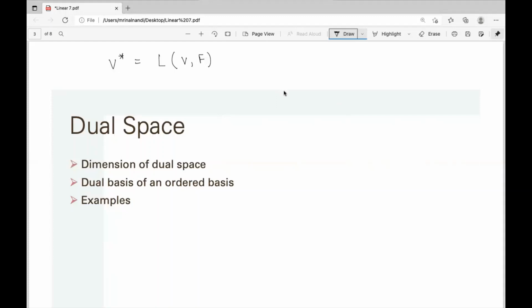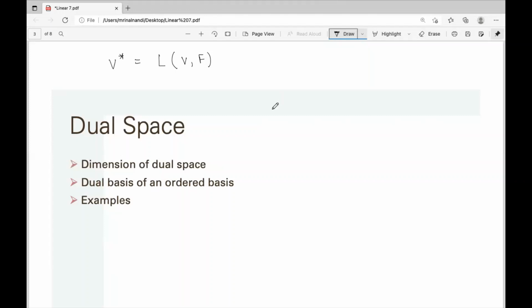Now, what is the dimension of the dual space? To find the dimension, basically we need to find the basis. Now, we know that for a vector space there are infinitely many choices of bases.